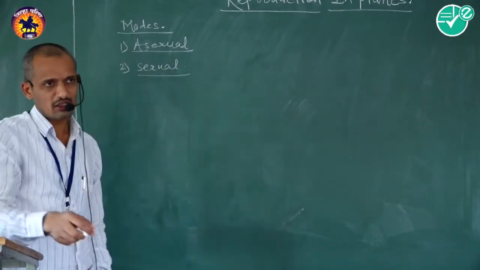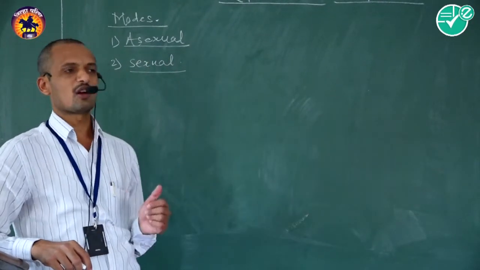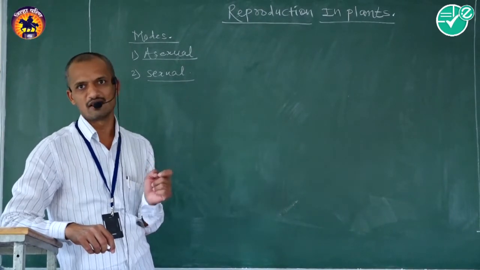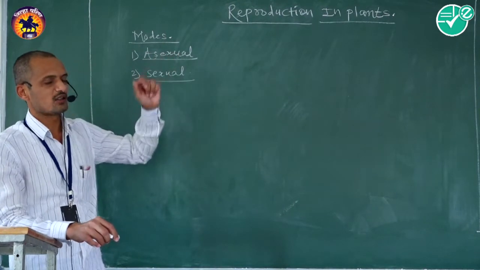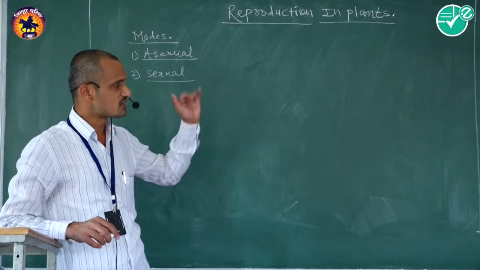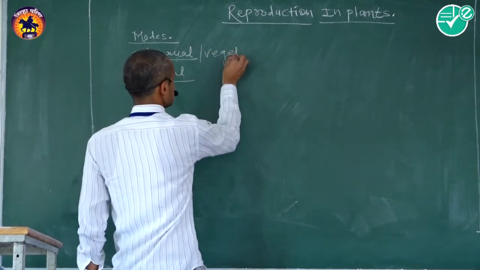Asexual reproduction means there is no development of gametes and their union to produce young ones. This phenomenon is commonly called asexual reproduction. In plants, it is also called vegetative reproduction.